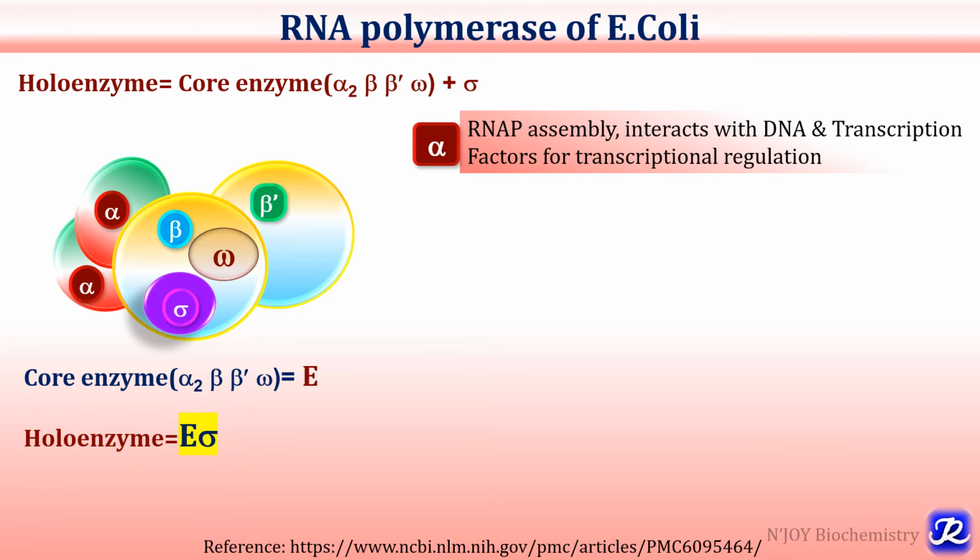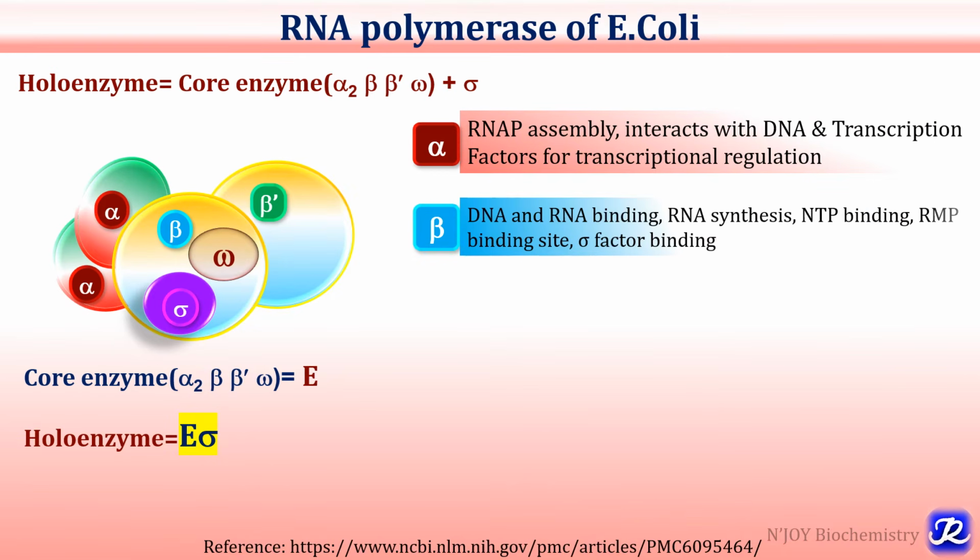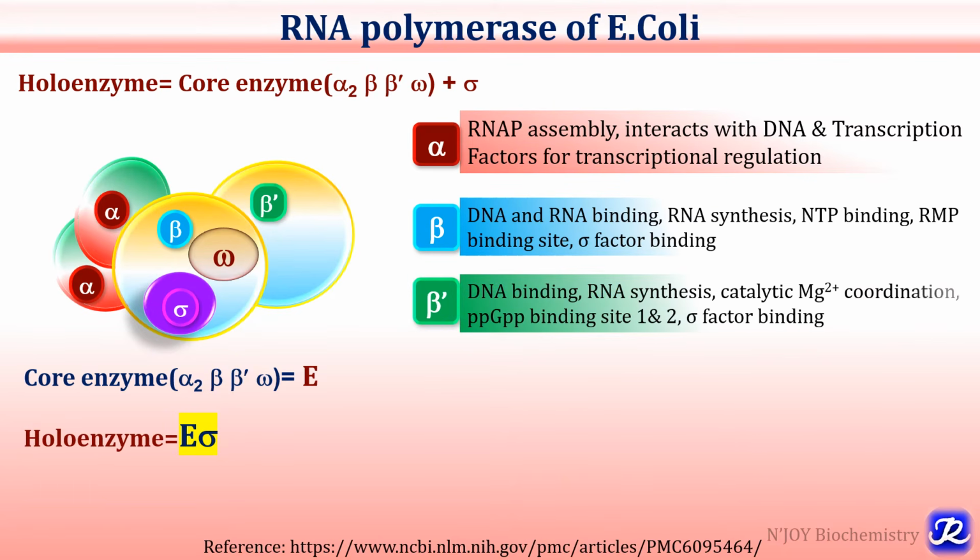The function of the alpha subunit is that it is involved in the RNA polymerase assembly. It interacts with DNA and various transcription factors which are required for transcriptional regulation. The beta subunit is involved in DNA and RNA binding, in RNA synthesis, and NTP binding. It is the site for rifampicin binding and sigma factor binding.